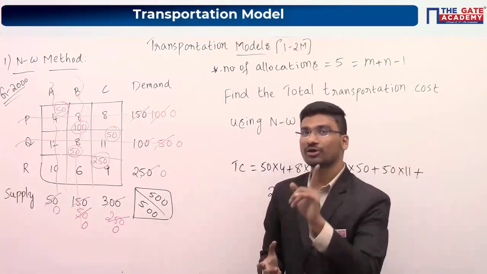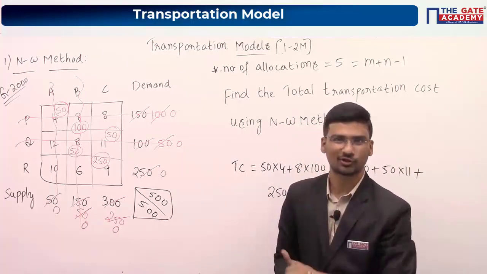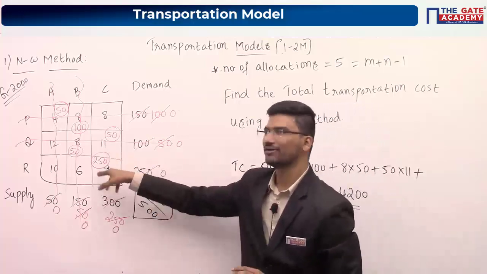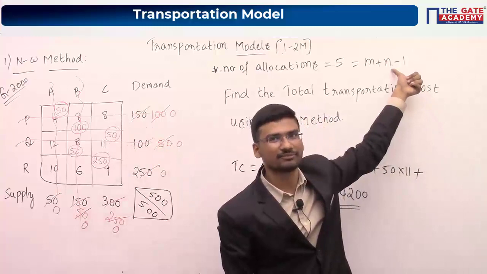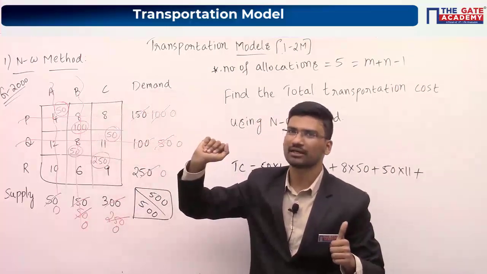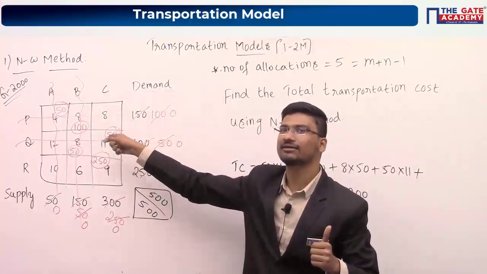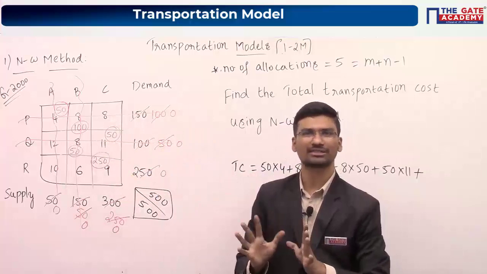One more type of solution we have written is the degenerate solution. See, here we have 5 allocations, right? What is m plus n minus 1 here? It is 3 plus 3 minus 1, which is 5. If the allocations are less than 5, then we call that solution a degenerate solution. Again, don't worry much about that.